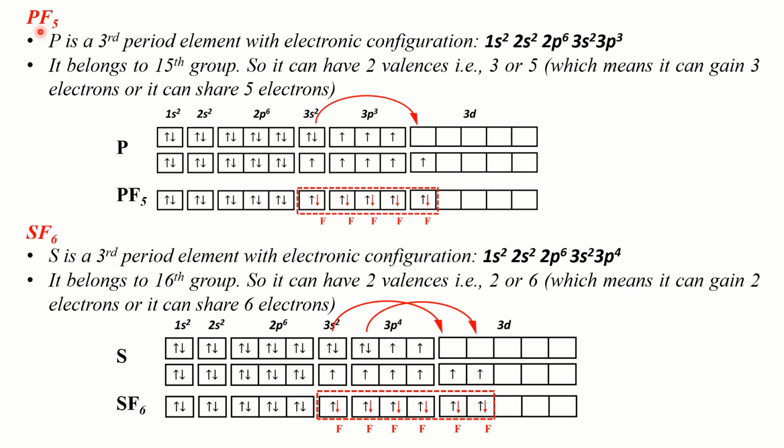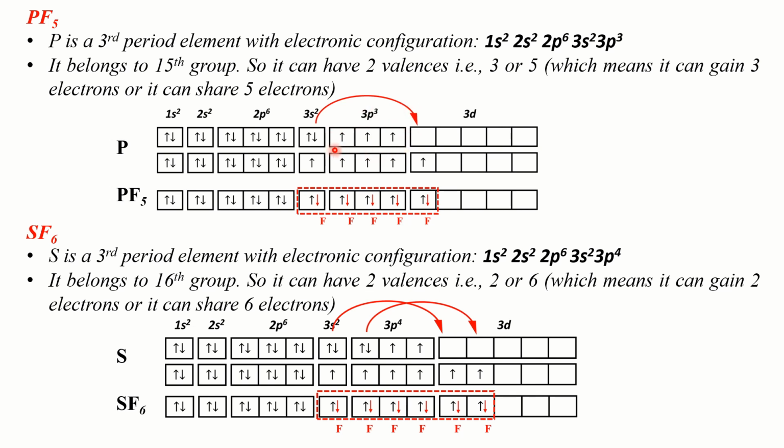Now let's try to understand how third period elements show hypervalency in their compounds from these examples. Here I have taken the examples of PF5 and SF6. Phosphorus pentafluoride is a hypervalent compound. Now let's see how phosphorus acquires expanded octet in this case. We know phosphorus is a third period element with electronic configuration 1s2, 2s2, 2p6, 3s2, 3p3. Here we have 3 unpaired electrons in the valence shell of phosphorus.